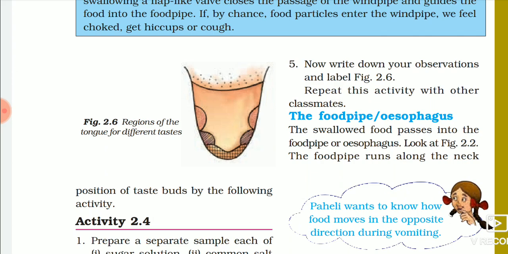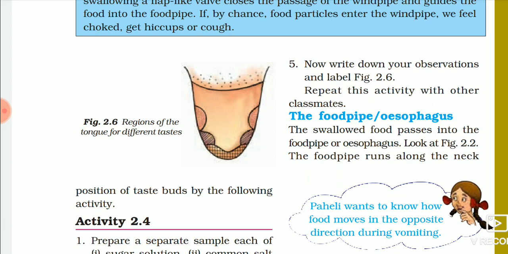There are taste buds present on the tongue. At the top level are the salty taste buds. Then on the sides there are sweet taste buds. In the middle come the sour taste buds, and at the end come the bitter taste buds. So these taste buds give the taste of the food. Now this tongue helps to mix the saliva with the food that is being chewed. After chewing and mixing of saliva, that food is sent to the esophagus. It is passed on to the esophagus, that is the food pipe.